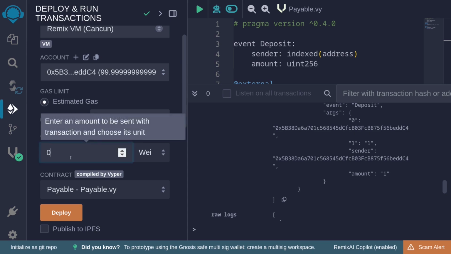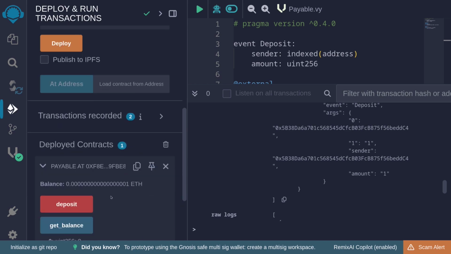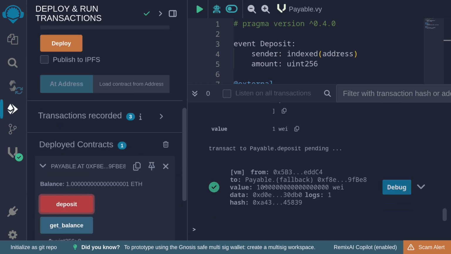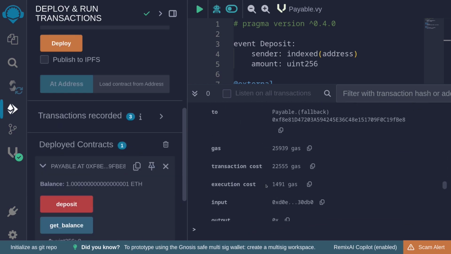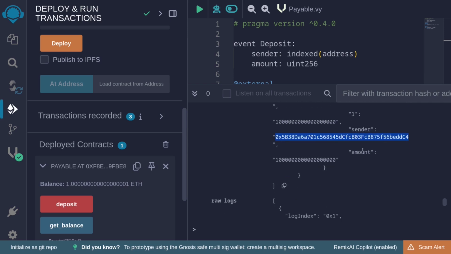Next, I'm going to send 1 Ether, and then call the function deposit again. This time, let's check the transaction log again. The event again is Deposit. The sender is this address. And notice the amount that was sent is 1 followed by a lot of zeros. You can check for yourself that this has 18 zeros.